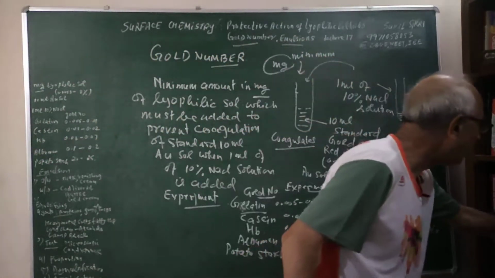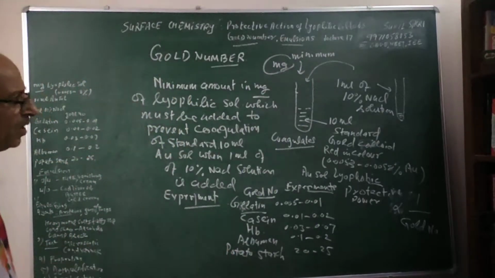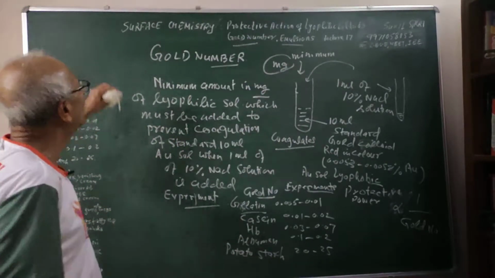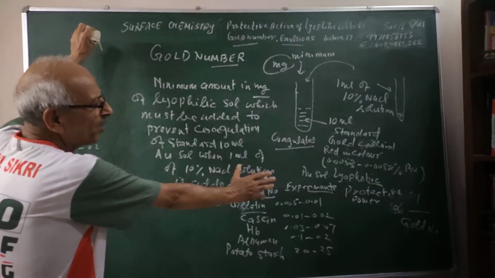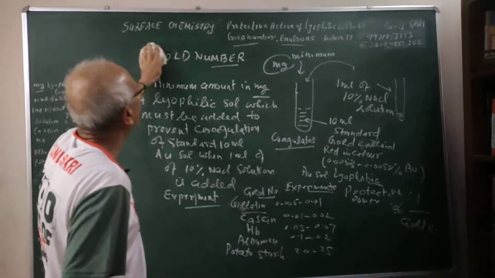So I will rub it off. I hope you can take a screenshot. It's very important, gold number, and you can see protective power is inversely proportional to the gold number.